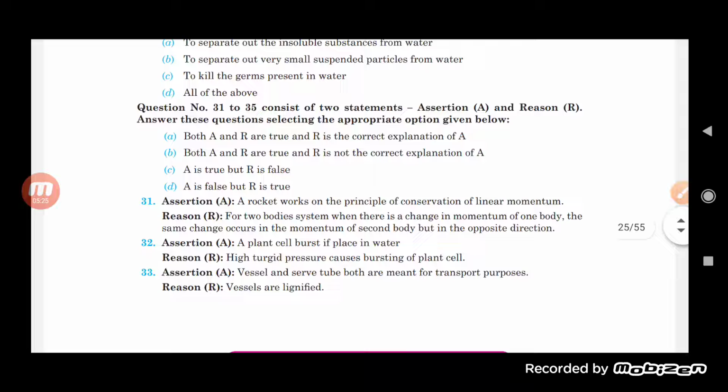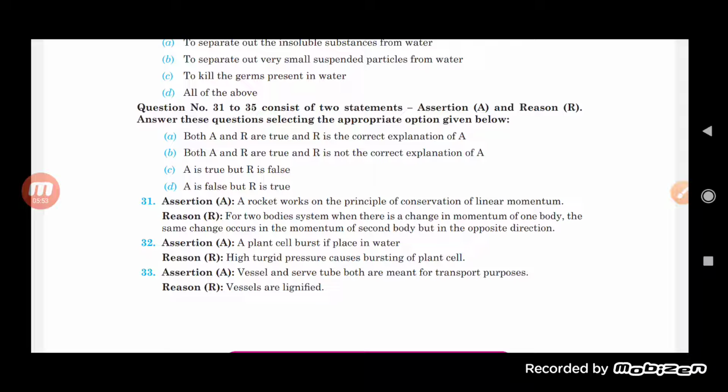Now the second one is: a plant cell bursts if placed in water, and high turgid pressure causes bursting of a plant cell. Okay, so here the assertion A is the correct option, in which both assertion and reason are true here. So the second one we will see here: a plant cell bursts if placed in water. High turgid pressure causes bursting of the plant cell.